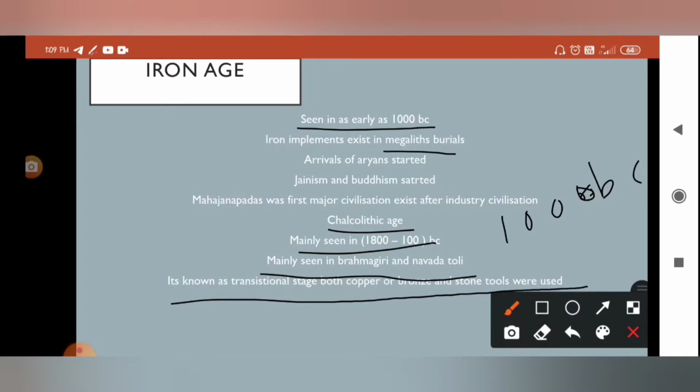Megaliths are nothing but big stones or stone walls. The arrival of the Aryans started in this Iron Age itself, and Jainism and Buddhism can also be seen. Once the first civilization, the Indus Valley civilization, was completed, the major civilizations known as the Mahajanapadas were seen in the Iron Age itself.